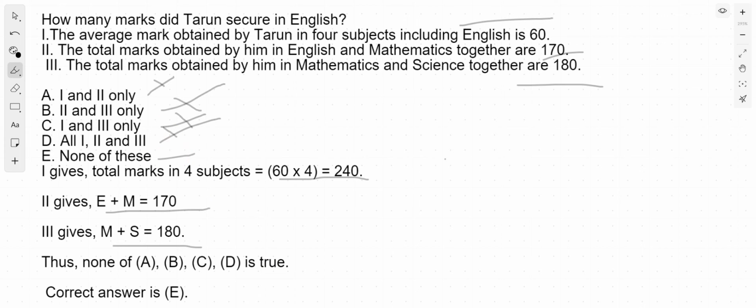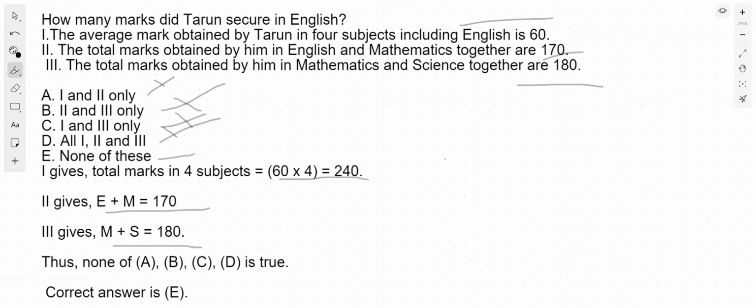Basic tip for these type of questions is just read the question, write the things which the question says, write that in form of equations and just see if first follows, second follows, third follows or like this and you will get your answer. So let's see some of the more questions.